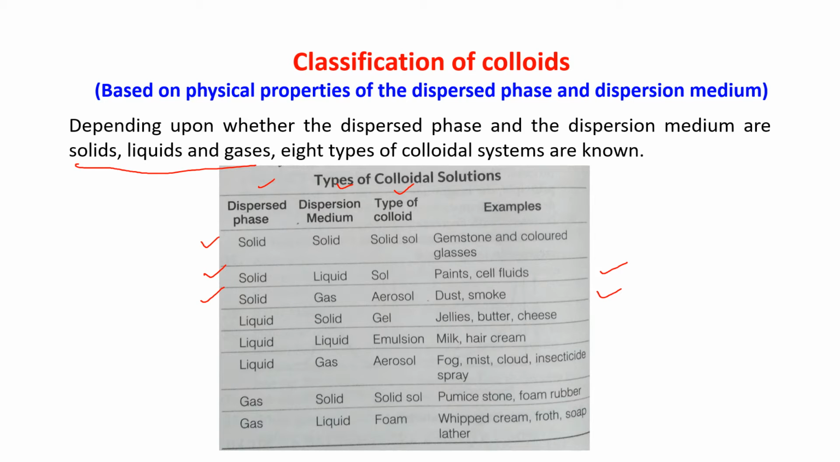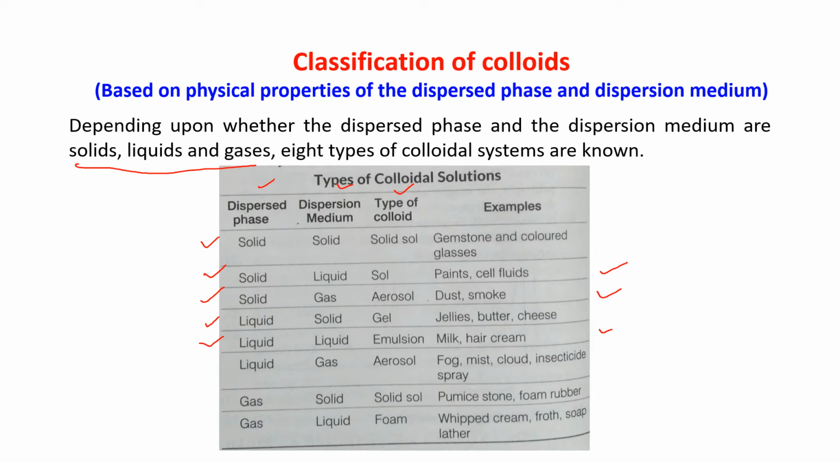The fourth one, liquid in solid. The type of colloid is known as gel. That is, jellies, butter, cheese, all these things come under this category. Gel. Next one is liquid in liquid. They are known as emulsion. The examples are milk, hair cream, etc.